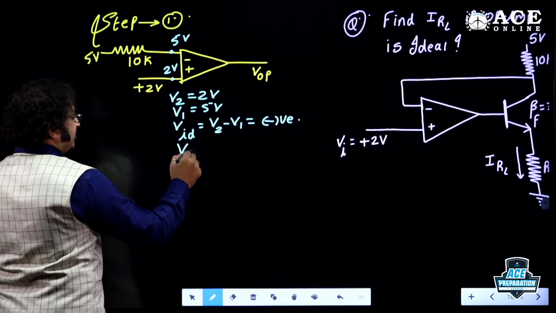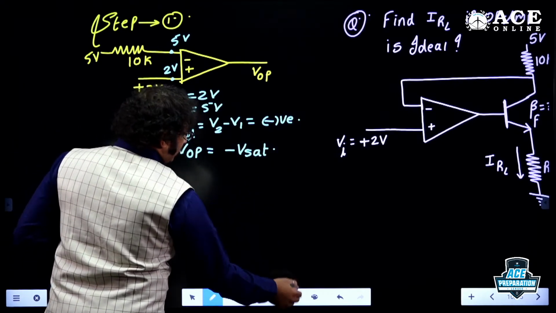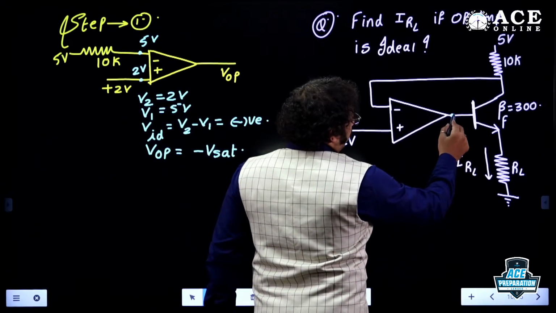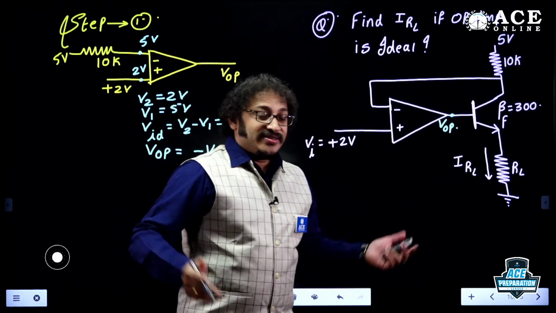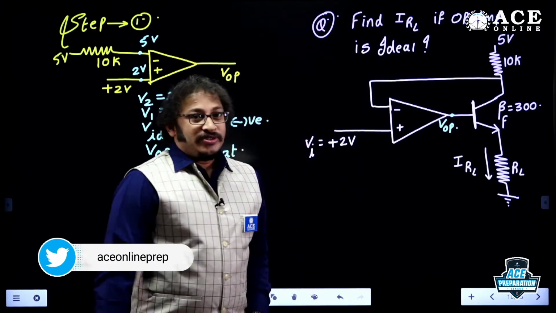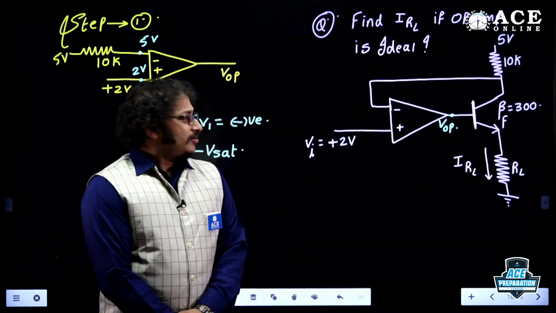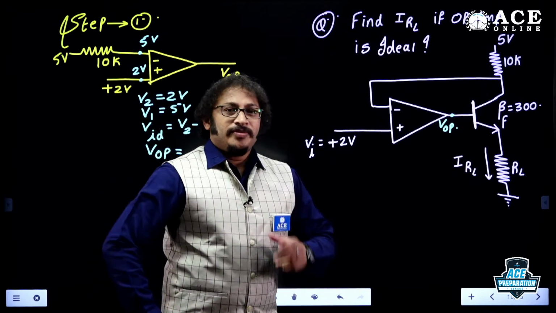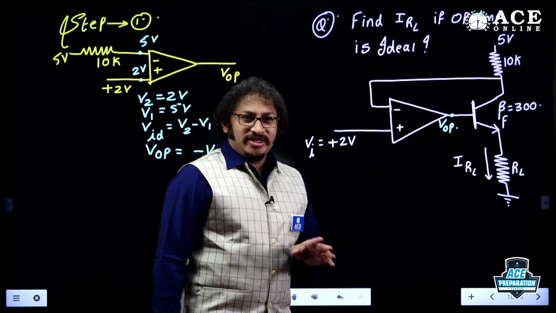So in that case, VOP is minus VSAT. So this VOP, what we got here, is minus VSAT, the largest voltage in the entire design. And you know, this is one of the previous GATE questions, guys. I believe this is the question asked for instrumentation.